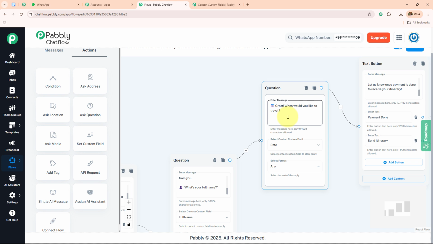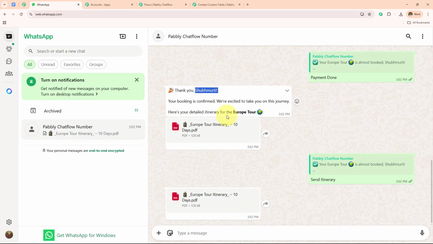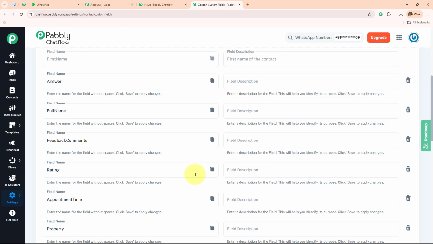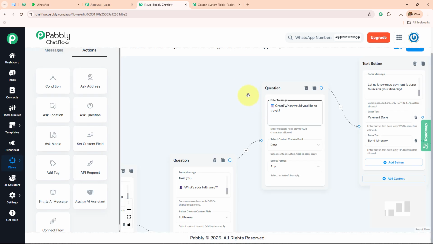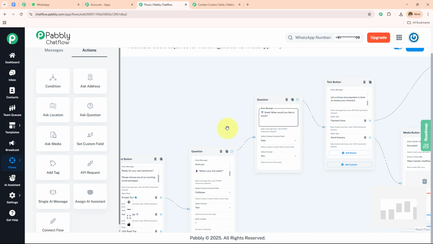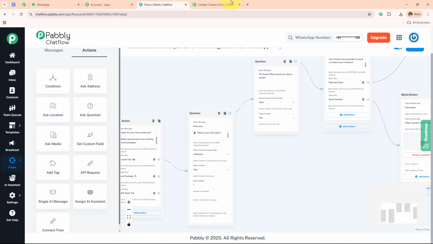Suppose in any message in which you want to create a personalized message, you will paste this, and you will see whenever you are going to send the message, it will be sent as a personalized message, because this dollar full name we have created in contact custom field is going to make our messages personalized. So here we can use this contact custom field to create personalized messages and save the details of our leads.